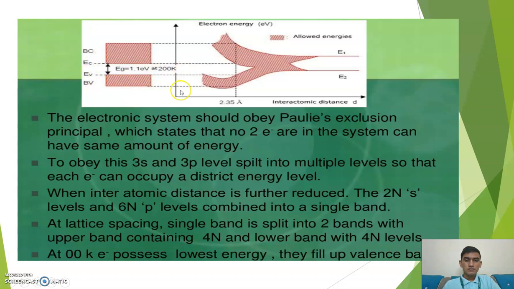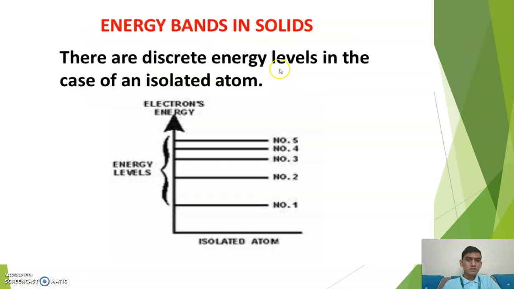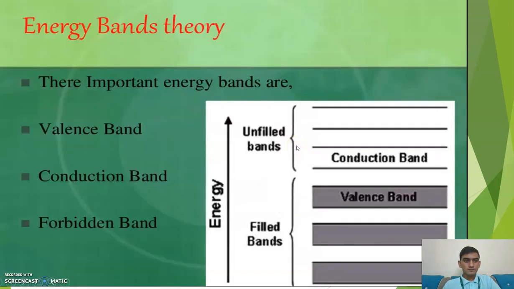So like this, it allows the energy. So this is the diagram of the energy band. This is an isolated atom, where there are discrete energy levels in the case of an isolated atom. These are 1, 2, 3, 4 and 5.